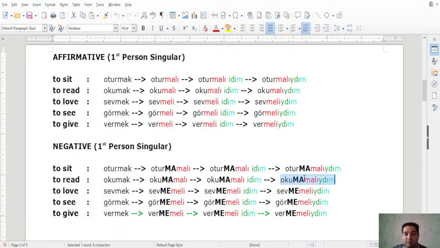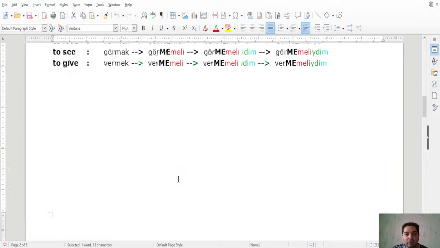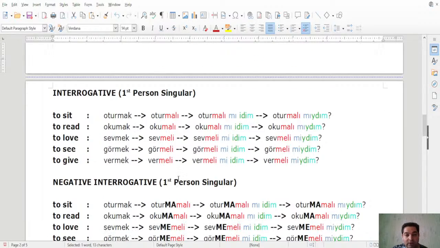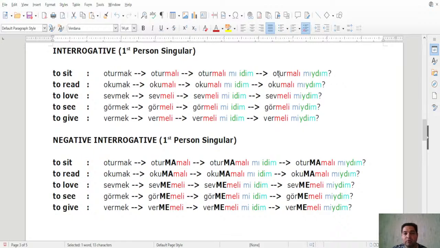Okumak becomes okumamalıydım, and so on. For the interrogative, we have oturmak, oturmalı mıydım? Okumak, okumalı mıydım? Sevmek, sevmeli miydim? Görmek, görmeli miydim? And so on. And the negative interrogative was oturmak, oturmamalı mıydım? Okumak, okumamalı mıydım? Sevmek, sevmemeli miydim? And so on.